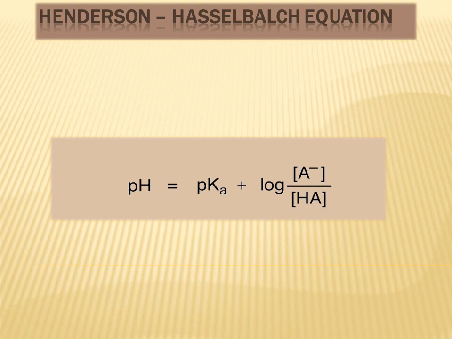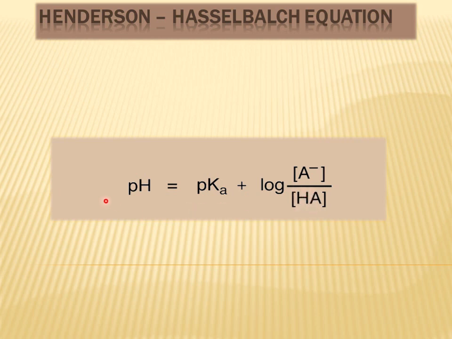So in a buffer system, the pH is determined by the concentration of the basic element of that buffer system and the acidic element of the buffer system. As you can see in this equation, A negative represents the basic component as it is able to bind with a proton, and HA represents the acidic component because it is able to donate or release a hydrogen ion or proton.